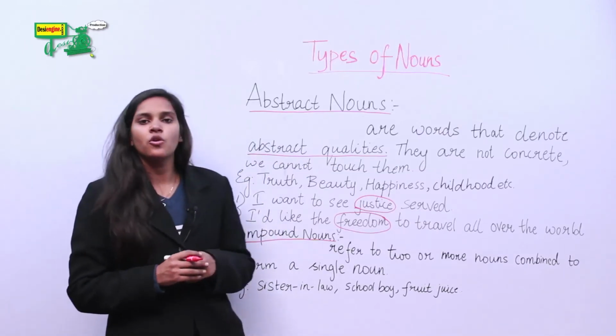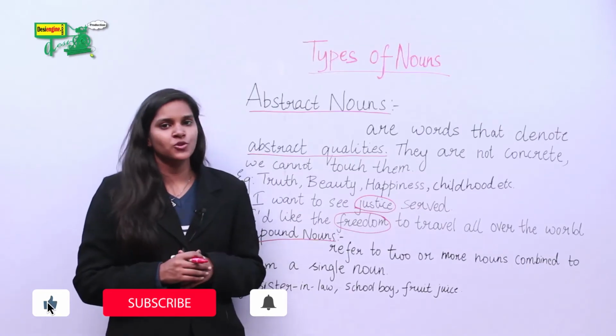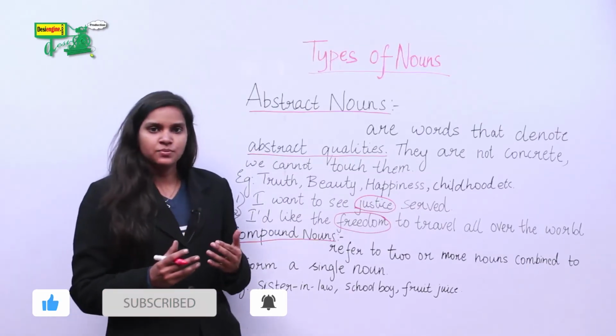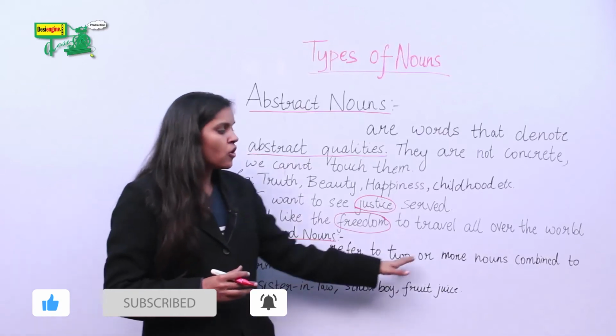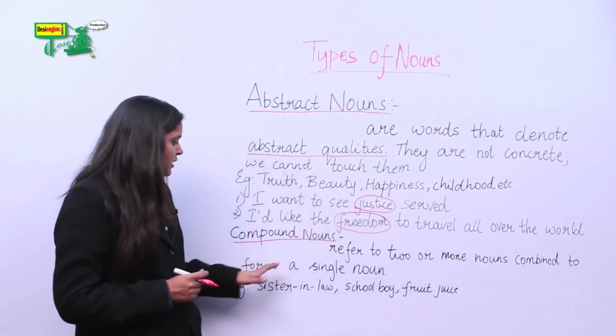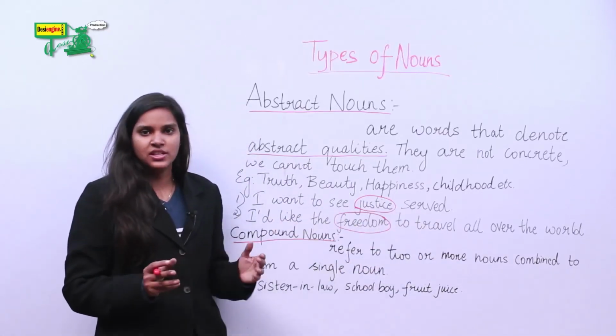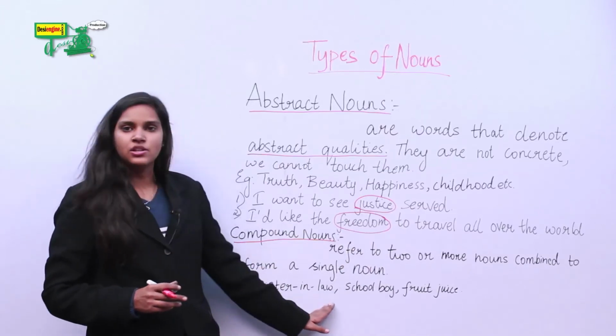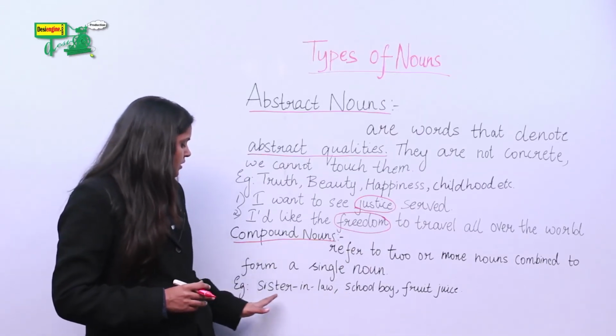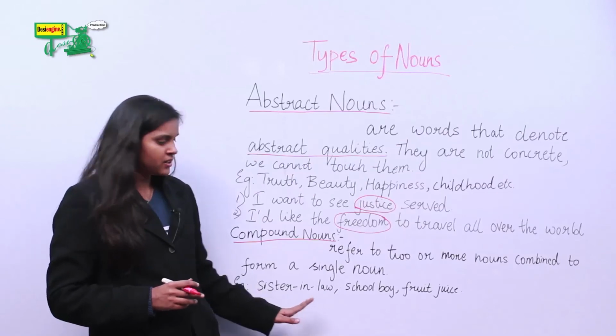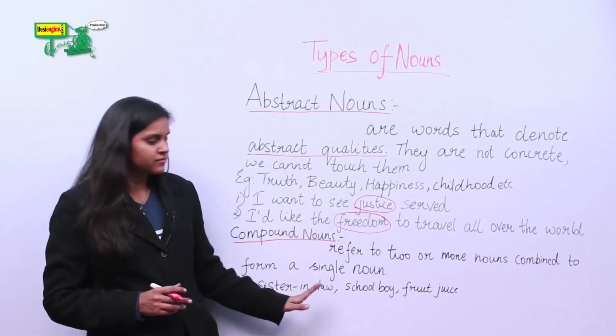Let's come to compound nouns. What are compound nouns? Compound nouns basically refer to two or more nouns combined to form a single noun. For example, sister-in-law. This is formed by combining sister and law.